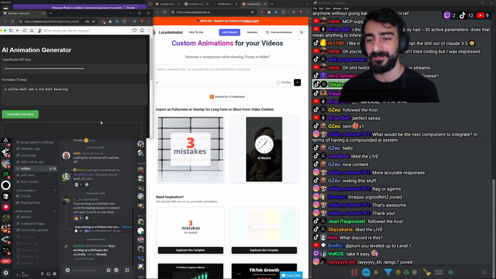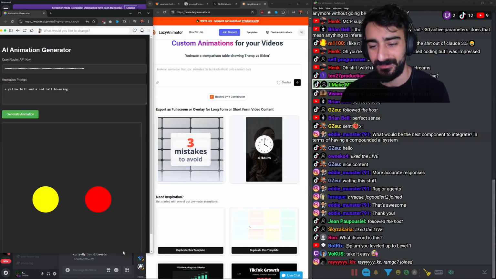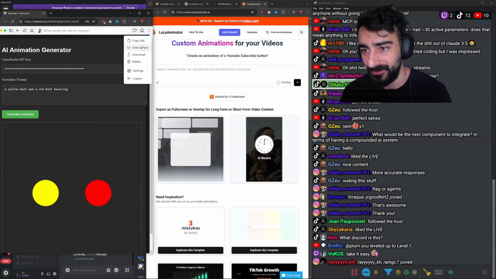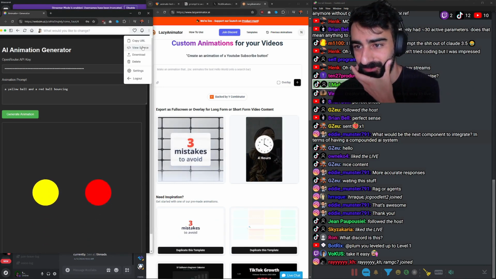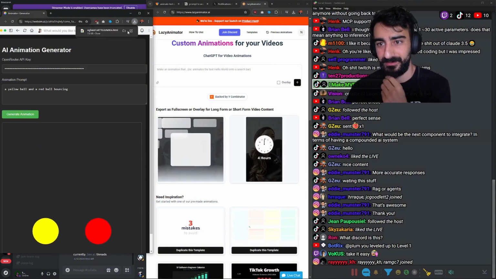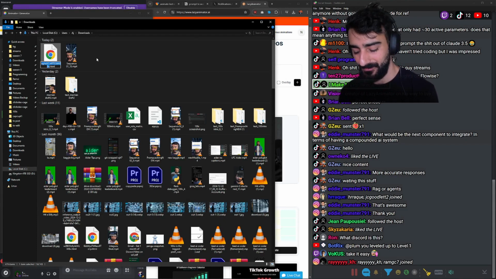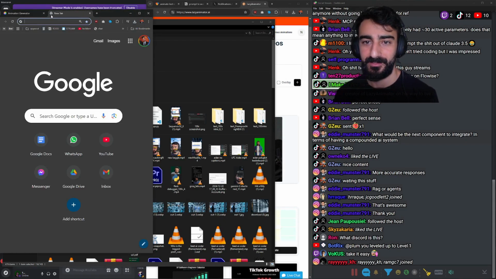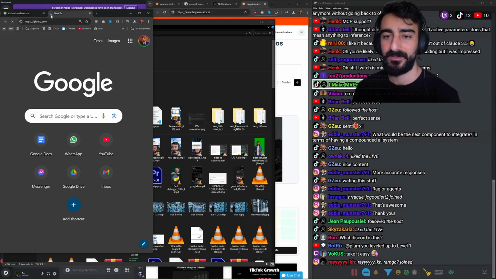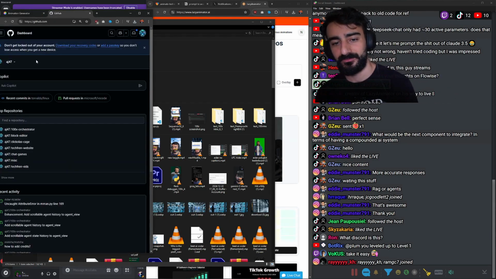Actually, you know what? I'm gonna host this right now for you guys, and make it open source. So we're gonna go download. Look at this. It's a 7 kilobyte HTML file that handles everything. I'm gonna open a new repository so it's open source for everyone to be able to use.